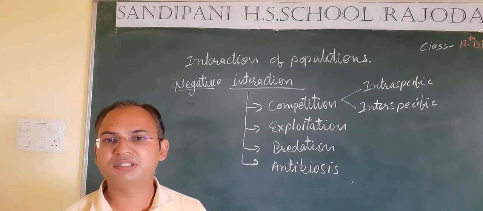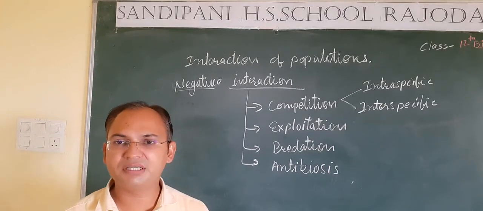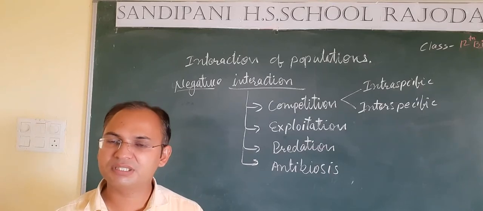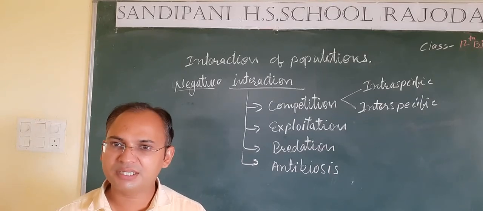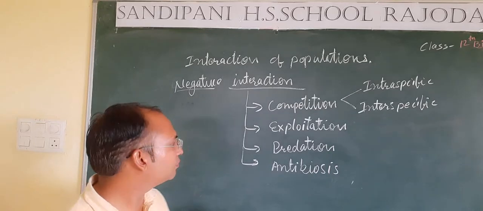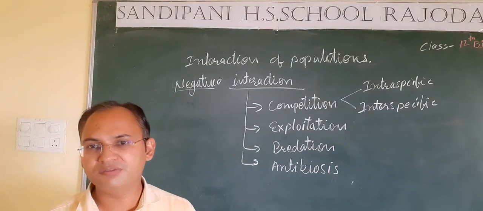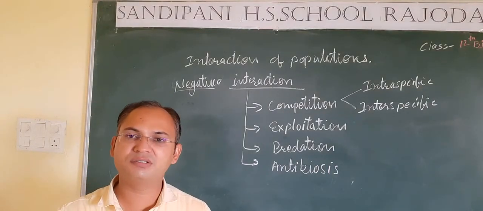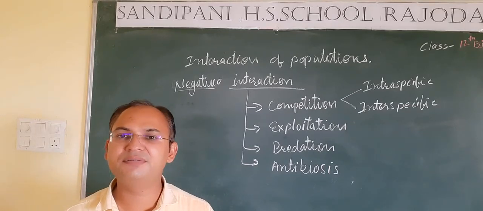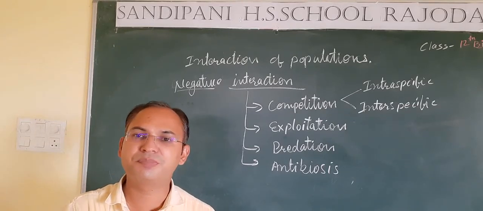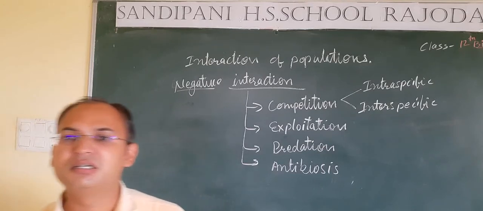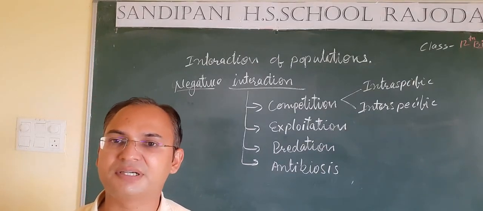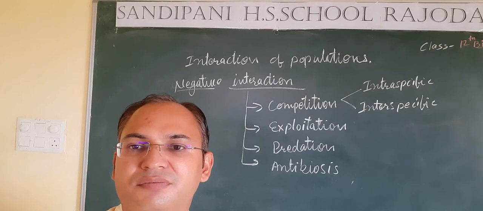For example, the snake preys on the rat, the hawk also preys on the rat, the lion preys on other animals. In this process, one species, called the predator, gets benefited, but the other species, called the prey, is adversely affected by the first species.